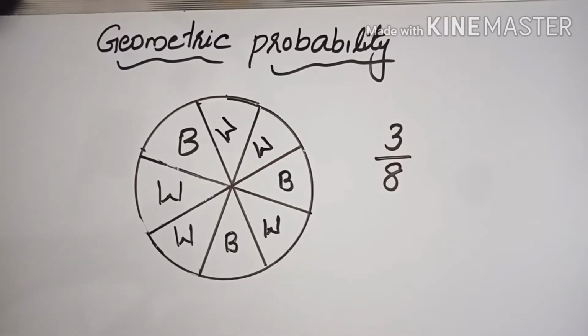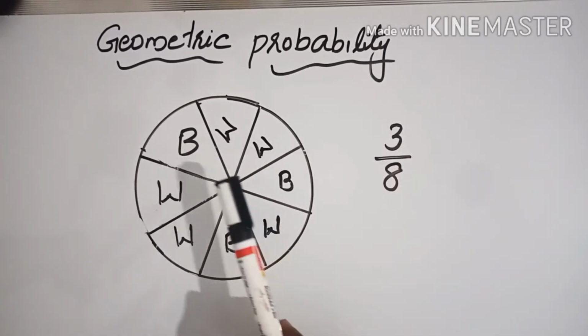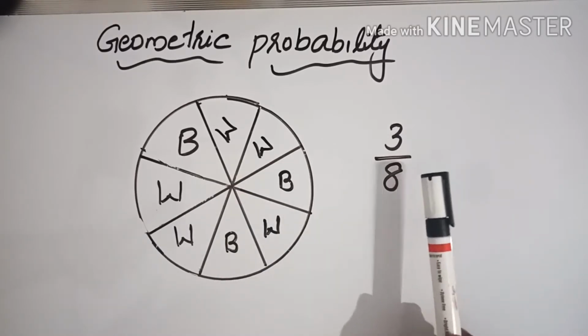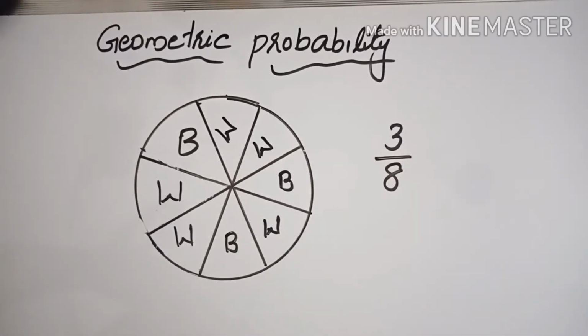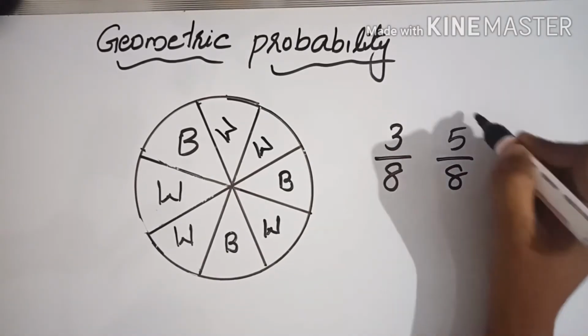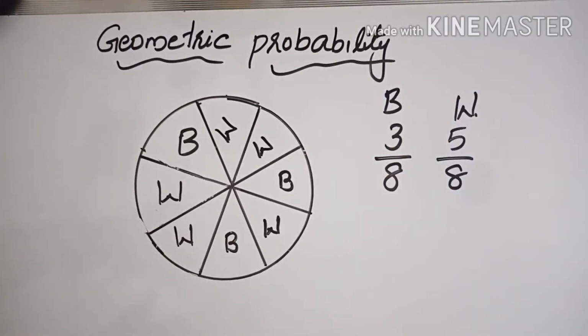That's why we can say that out of 8 equal parts, 3 parts are for black. So the probability of getting a dot inside the black portion is 3 by 8. Now the remaining will be for white, that is 8 minus 3, that is 5 by 8 for white. Here we are not using the equation because they are equally divided.